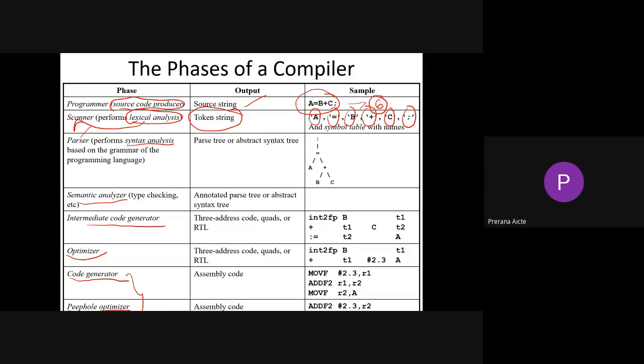Fine. Then this will be given to your next phase, the syntax analysis phase. We also call the syntax analysis phase the parser phase, right? The parser performs syntax analysis based on the grammar of the programming language. The outcome will be a parse tree or abstract syntax tree.